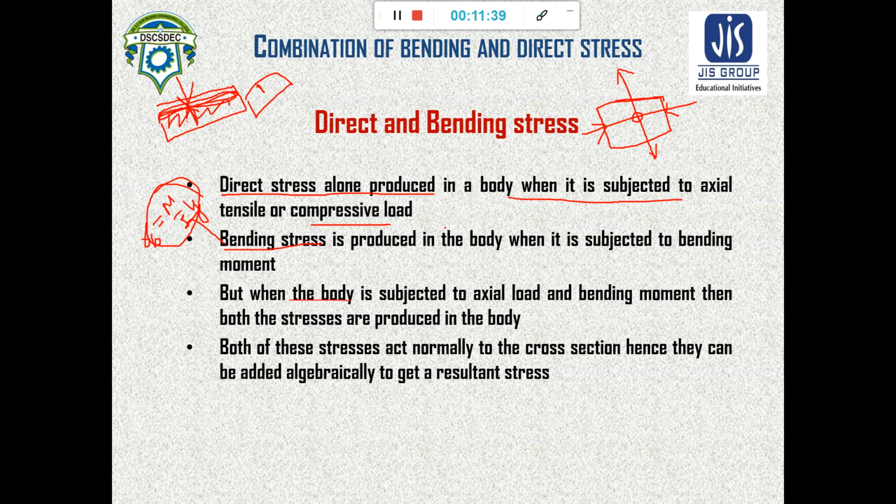Bending stress acts normal to the cross section. Similarly, direct stress also acts normal to the cross section. So if direct stress and bending stress have the same line of action or direction, then we can add them algebraically to get the resultant from them.